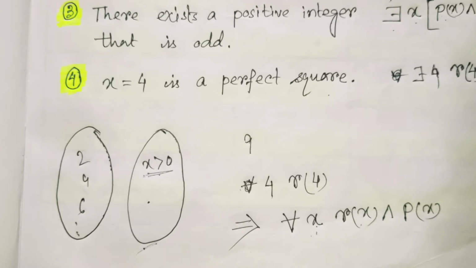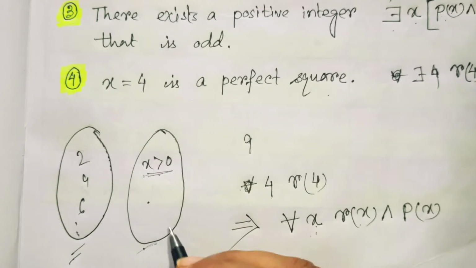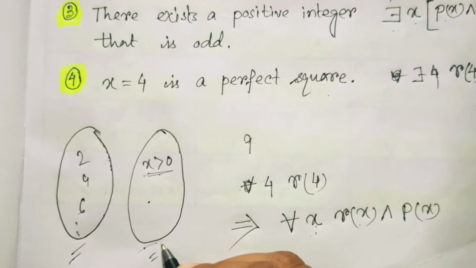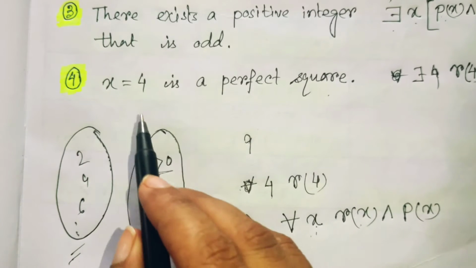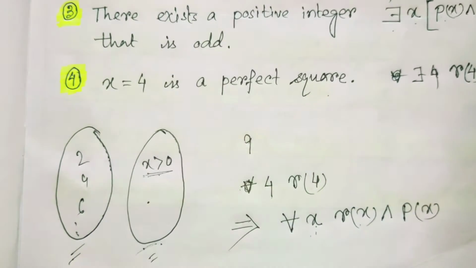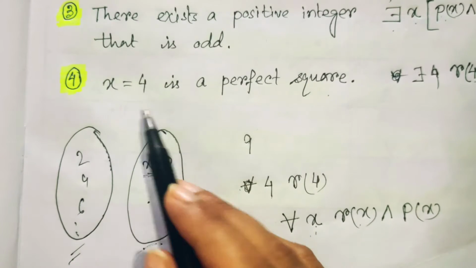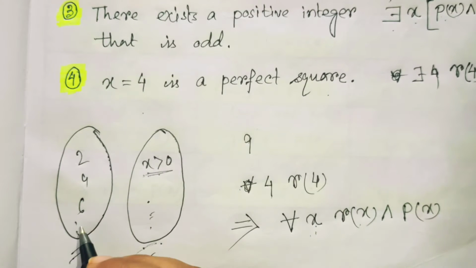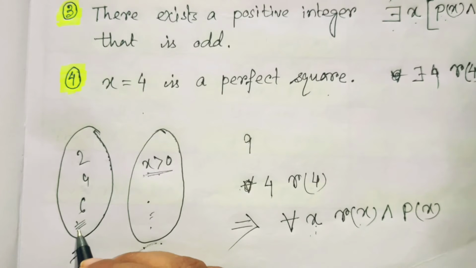So this is the set of all even numbers, and this one is the set of all numbers greater than 0. Now if the given value is x equals 4, a perfect square, we can say that this number definitely belongs to this set, because it is greater than 0, and it is involved in the other set also.